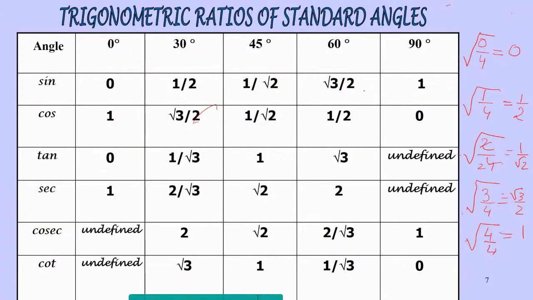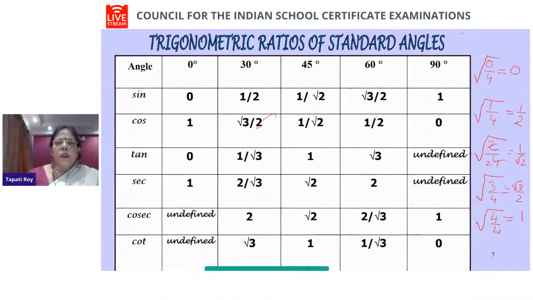Sine 60 is root 3 by 2. Sine 90 is 1. So once you have got your sines, you just think of the reverse order. In the reverse order of sine, 1, root 3 by 2, 1 by root 2, half, 0, I've got my cos without even thinking.